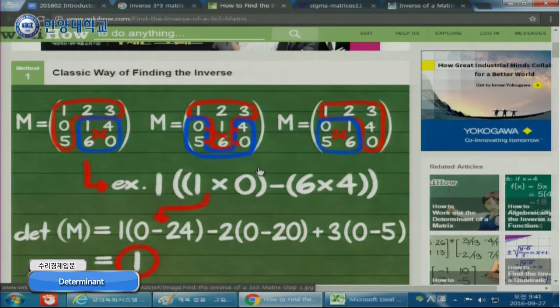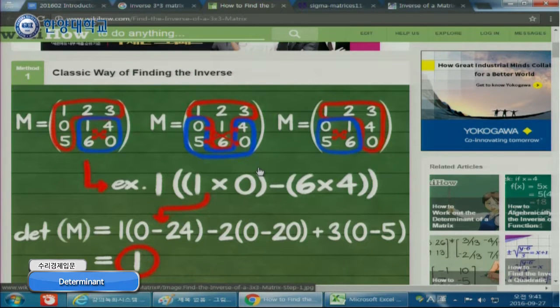So first, in order to get the determinant, we have the matrix 1, 2, 3, 0, 1, 4, 5, 6, 0. First, you pick one row or column. You can pick arbitrarily, but in this case it is actually easier to pick the second row to calculate the inverse matrix, because the first element is 0. Selecting the second row is easy, but in this example, they chose the first row. So let's choose the first row.